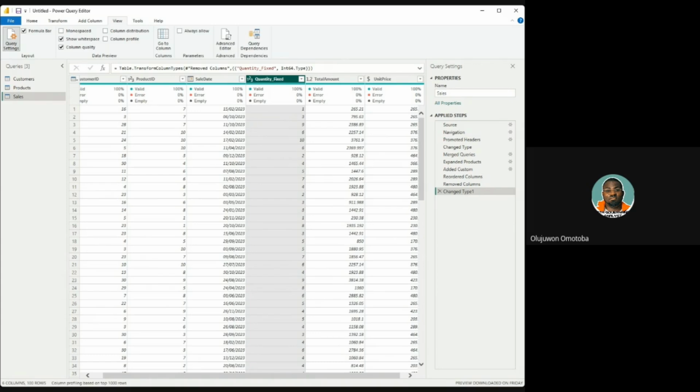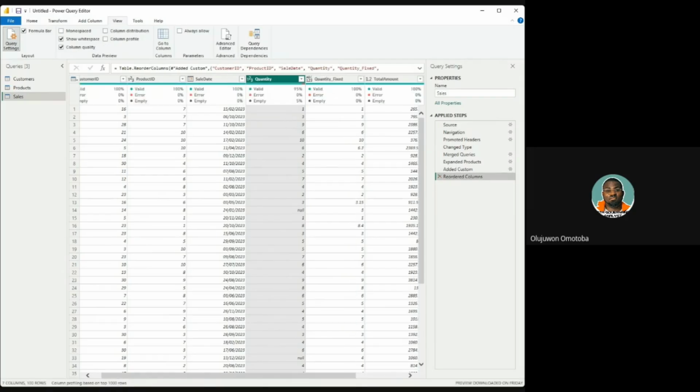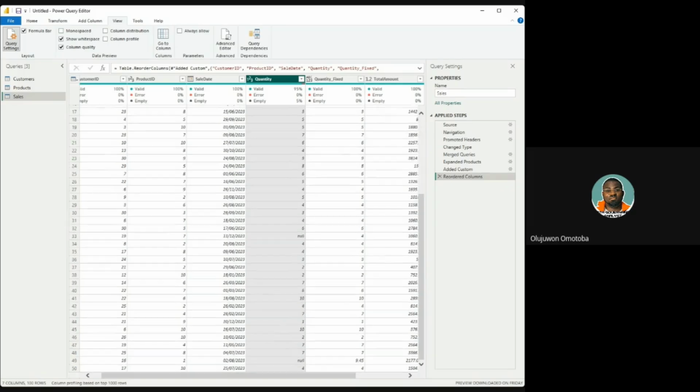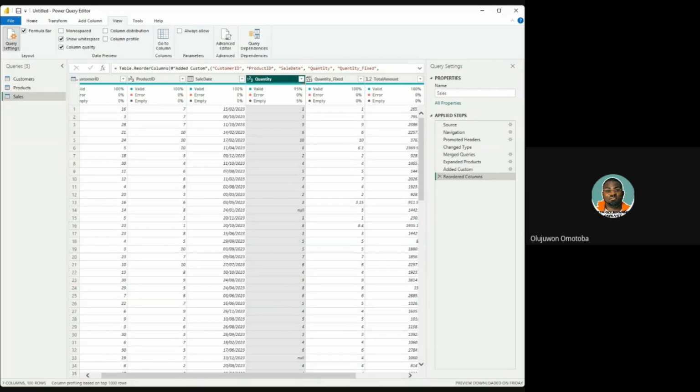But when we add the one that has null, which we removed, let's check the column preview. It says empty 5%. That means 5% of this row is null. If you scroll down, 5% of the row is null.